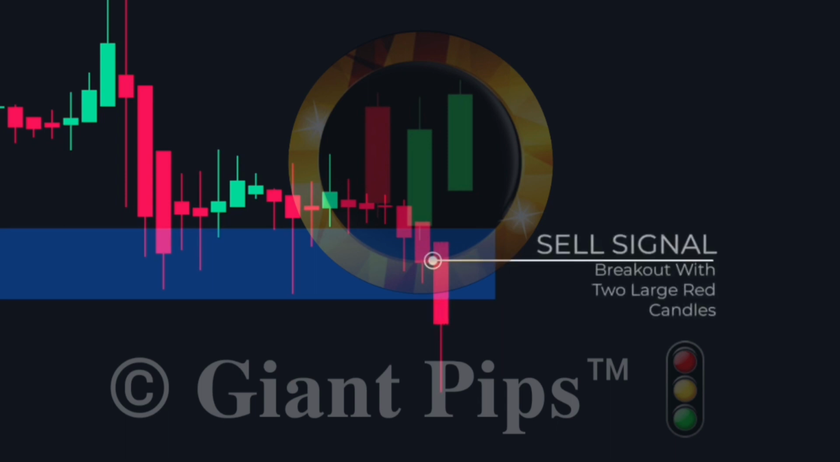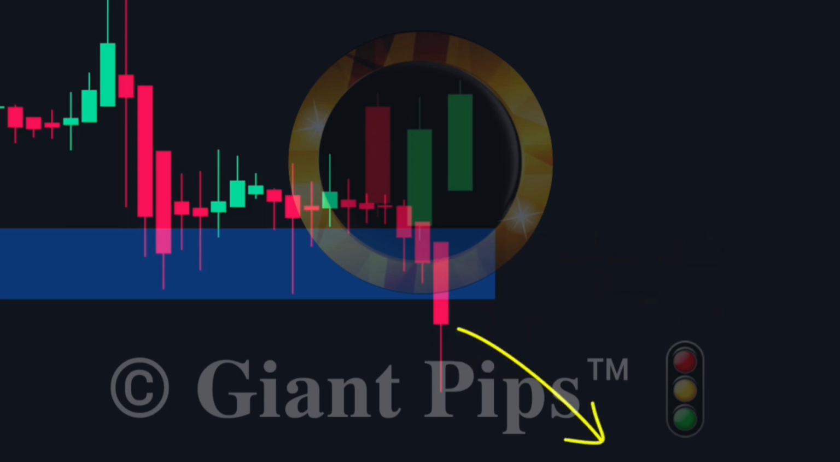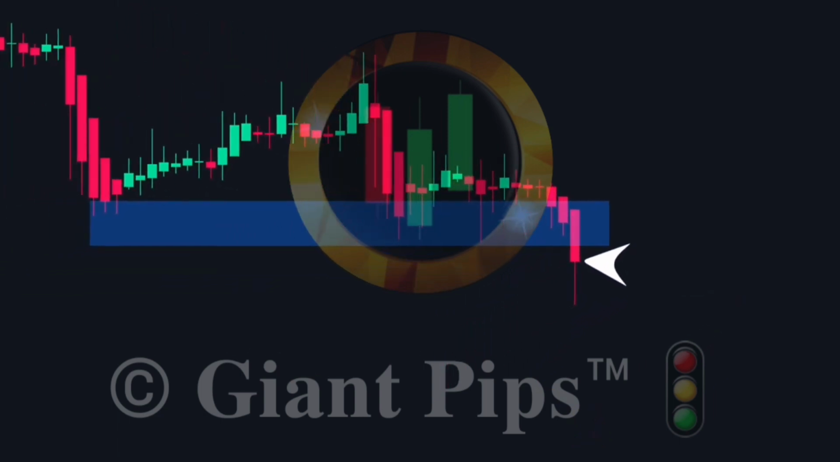Finally, the price breaks below the support with two large red candles. This was a sign that the breakout was strong, and we could expect a strong downward movement. So, we can place a sell trade on this candle. We can set our stop loss above the candle and target the next support.